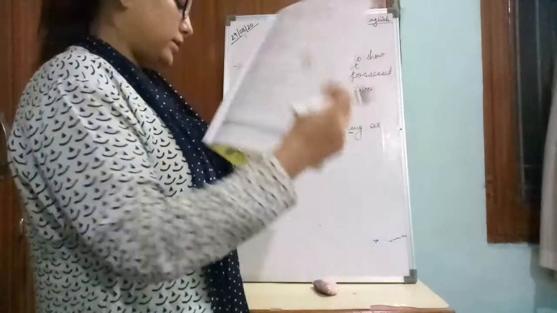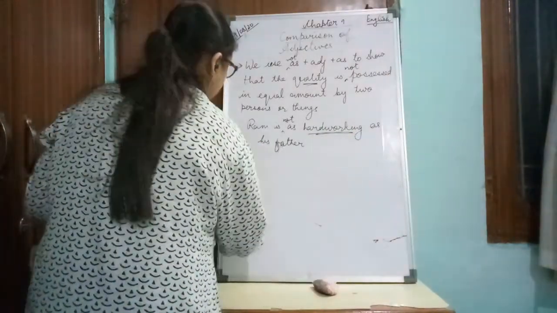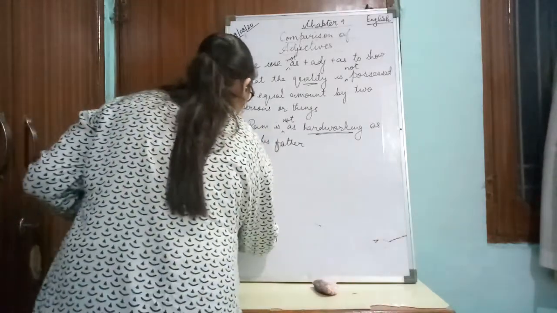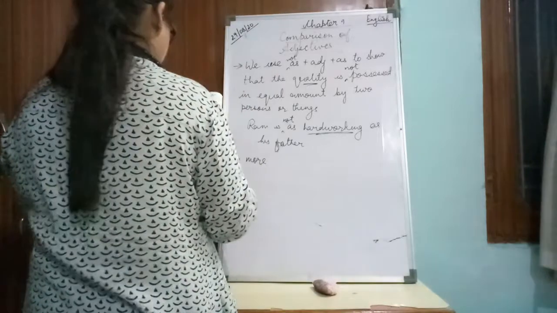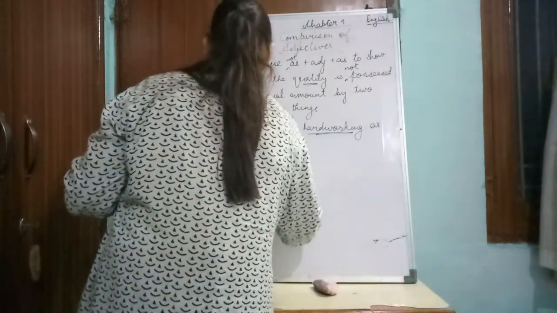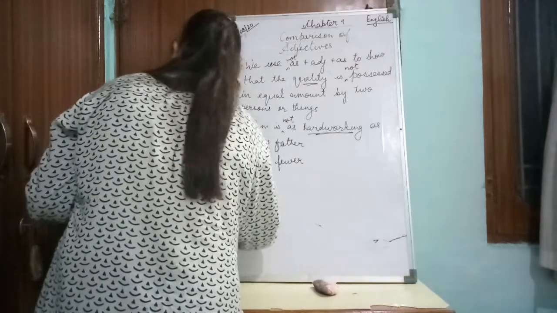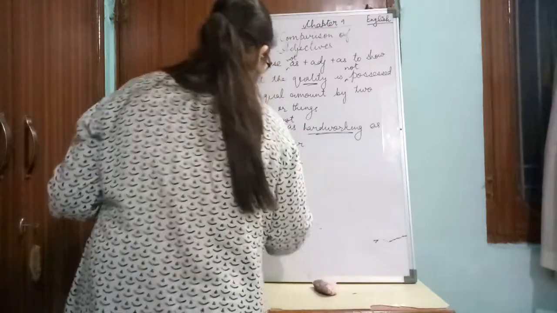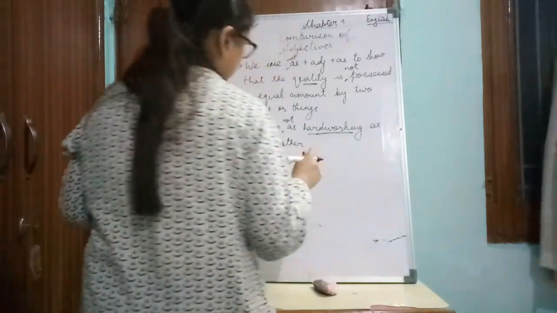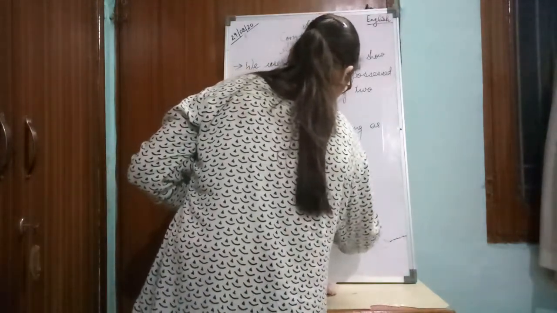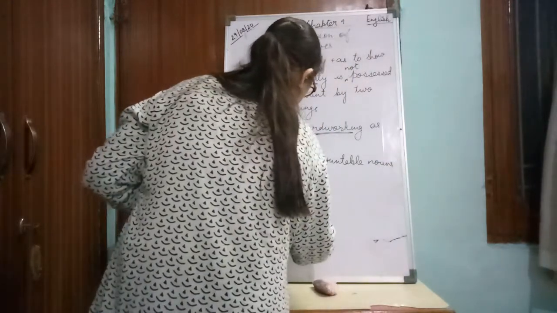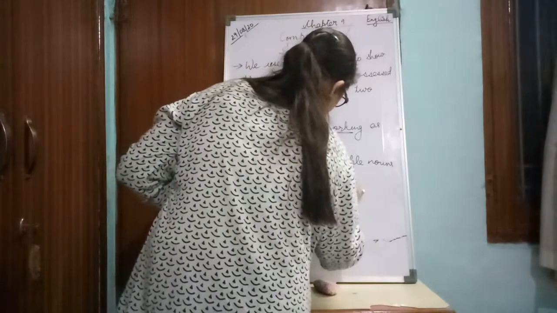Now the next one is adjectives, that is more and fewer, less and again more. So these two adjectives, more and fewer, are used when we compare countable nouns. And these two, less and more, are used when we compare uncountable nouns.